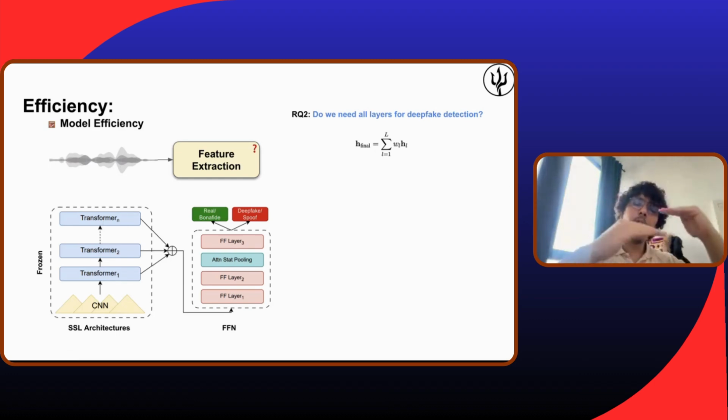So I will take all these reports, and each one of them I will give a weight. Basically I will tell the model, take this report from transformer 1 and give it a weight from 0 to 1. Same thing for transformer 2, same thing up to the last layer.